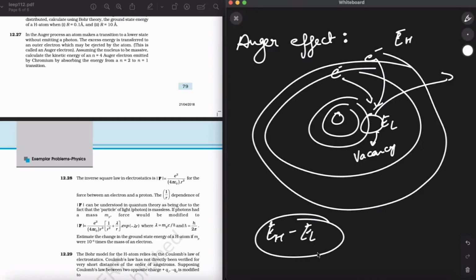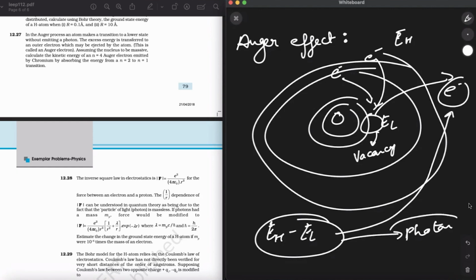In another case, we can talk about when the energy released by the downward transition is given to the outer electron instead of a photon. The electron which has moved out, this energy, EH minus EL, can also go to it, or it can go to a photon. Alright, both cases are possible. We have to know this.